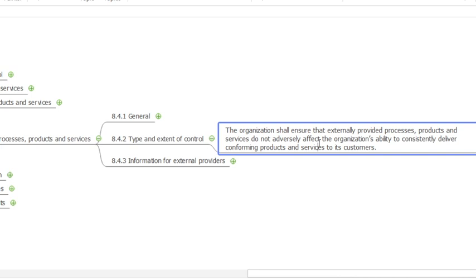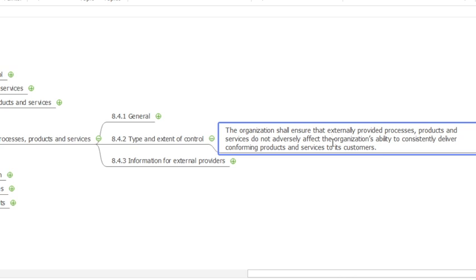Type and extent means whatever we are outsourcing, giving as contractorship or any type of activity, for this we have to ensure that the quality